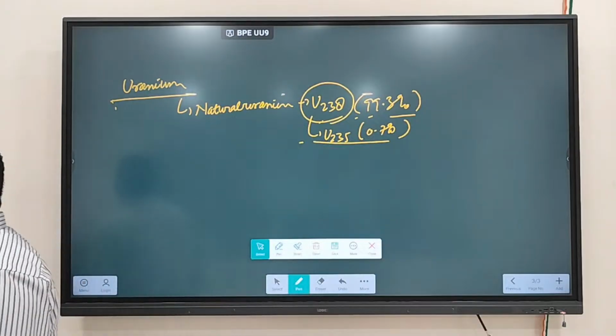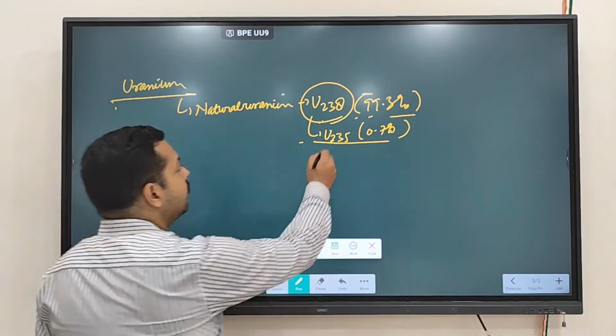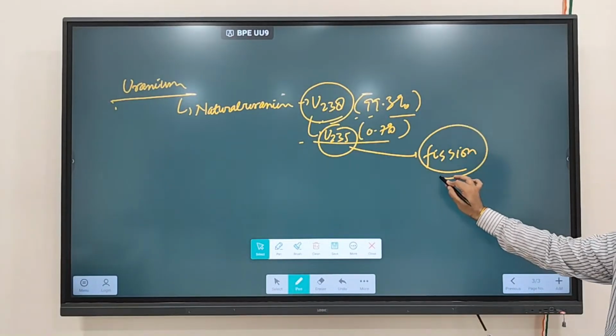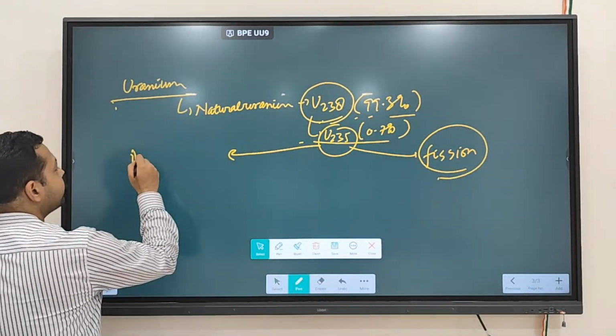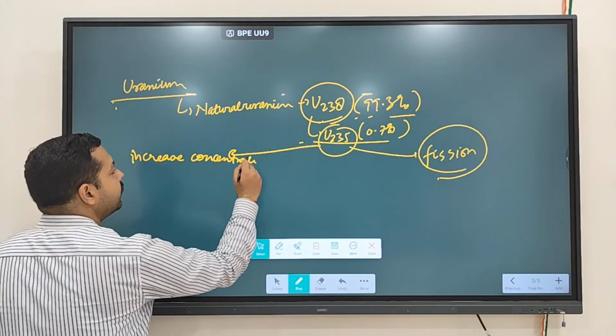So natural uranium is mostly in U-238 form, and 0.7% is in U-235 form. But what you have to keep in mind is that U-235 is unstable. U-235 goes under fission. So that's why we need to increase the concentration of U-235.